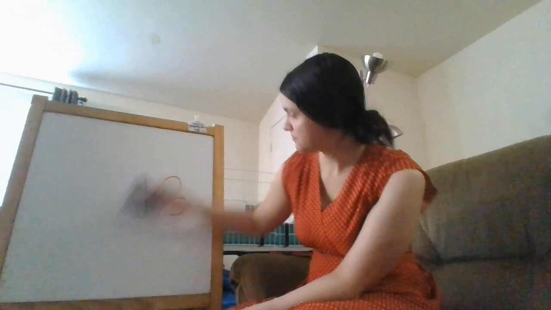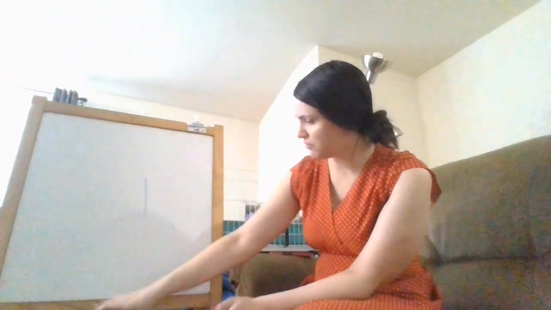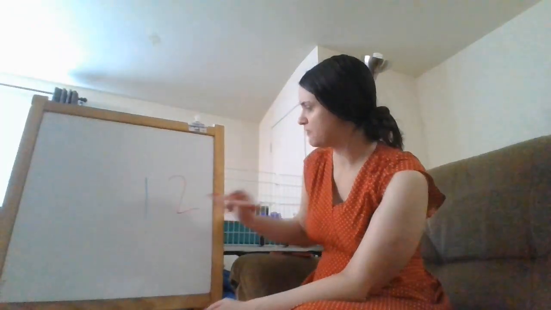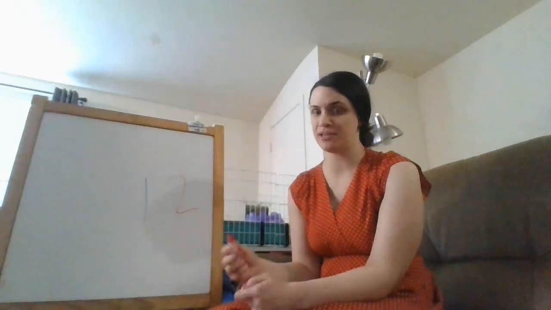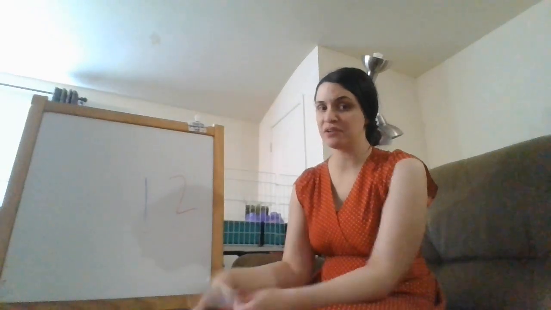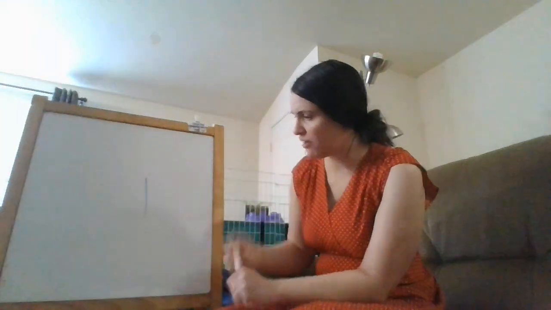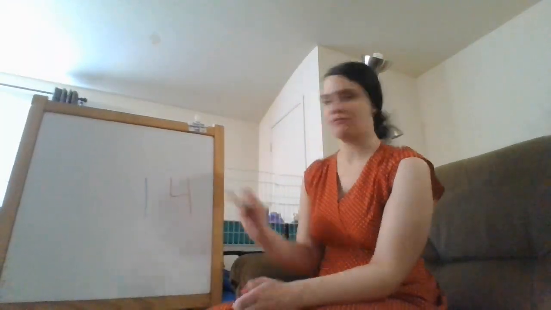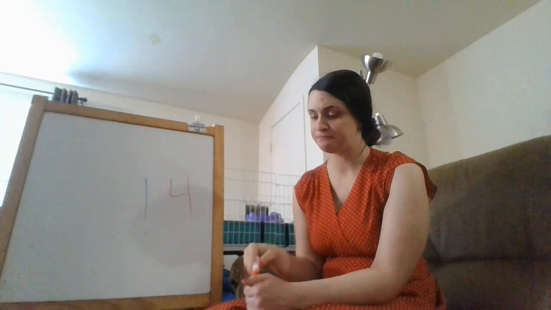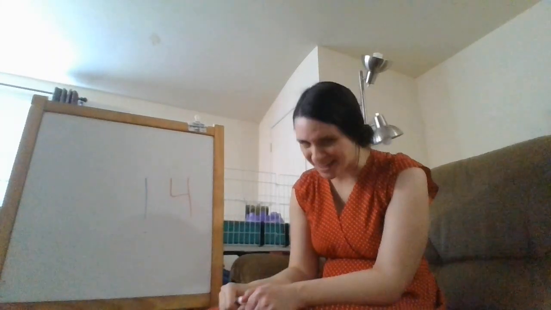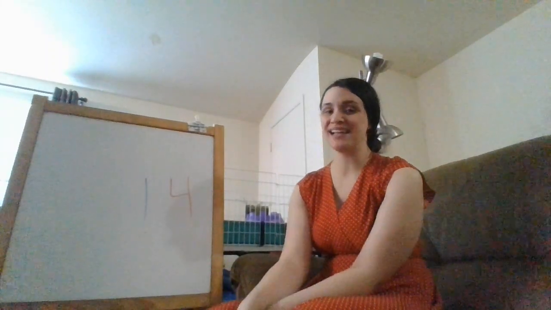13. Good. Now we're going to do a 1 and a 2. What number is a 1 and a 2? This is 12. Could we say 12? And the last number we had done was a 1 and a 4. What number was this? I just said it, oh my gosh. A 1 and a 4 is 14.